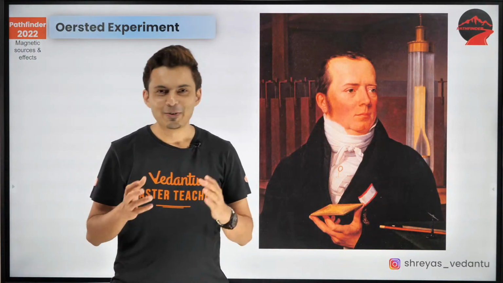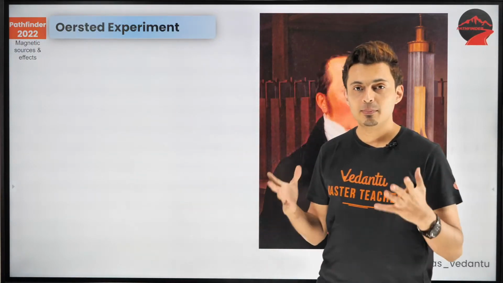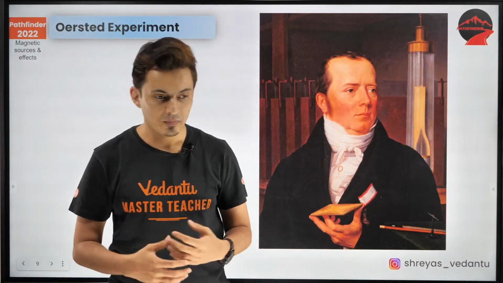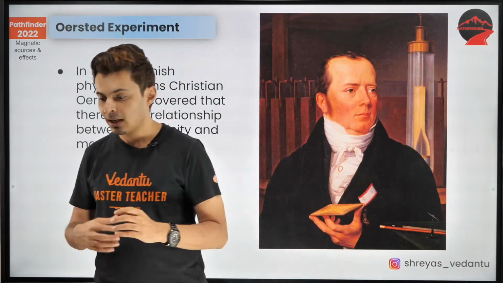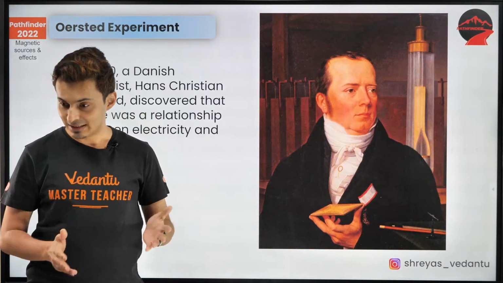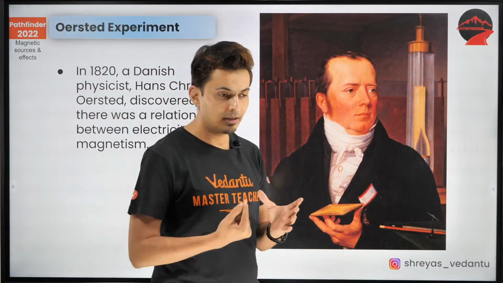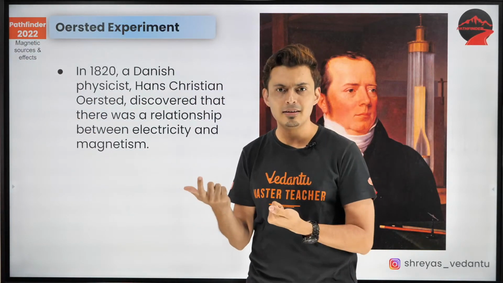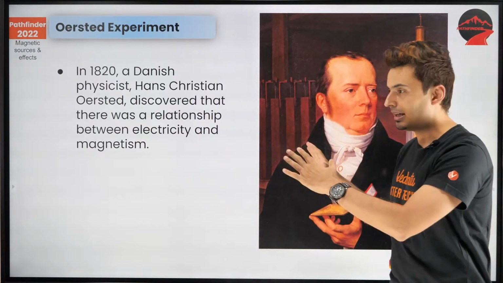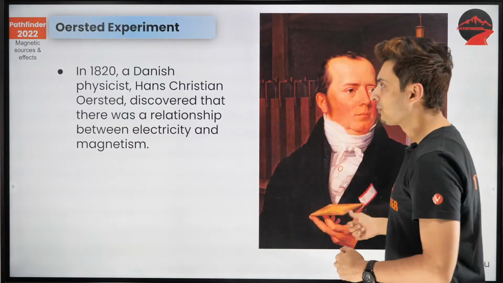Okay. So what he did was, he thought, can current produce magnetic field? He performed a lot of experiments and he found out that yes, indeed it can. And he was basically a Danish physicist. Yep, he did that experiment where he passed current through wires. He had those magnetic needles and he saw they got deflected. I'm going to show you a cool animation, a live experiment based on that as well, so that you can see how exactly he did it.